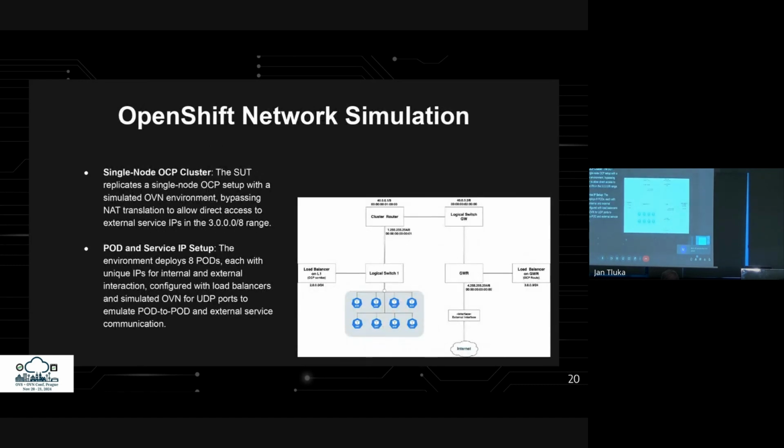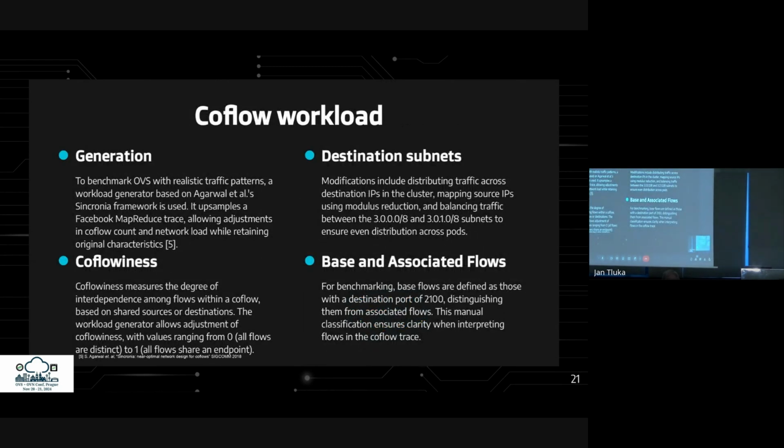Here we see an OCP cluster used to benchmark OVS. The system under test replicates a single-node OCP setup with a simulated OVN environment, bypassing network address translation to allow direct access to external service IPs in the dedicated subnet. In this setup, we deploy 8 pods, each assigned unique IPs for internal and external communication. These pods are configured with load balancers using UDP ports to mimic both pod-to-pod and external service communication. On each pod, a custom-designed daemon runs to parse network packets. More on this later.